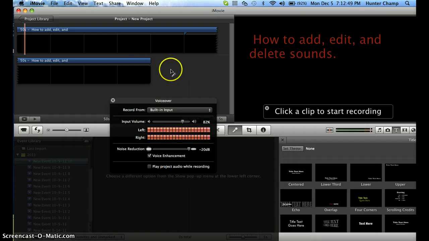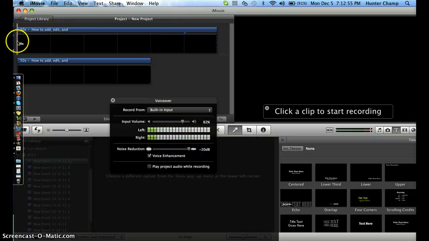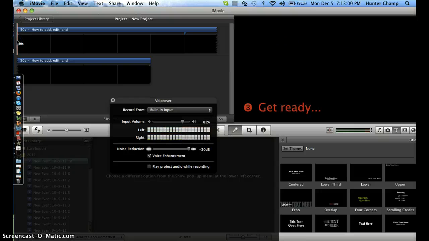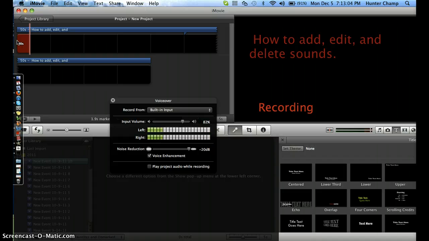So let's say you want to start. You're gonna have to click a clip to start recording. You can start wherever from here or from the very beginning. Now all you have to do is just click, and then it'll count down from 3. So the red shows what it's recorded over, and then where it says recording